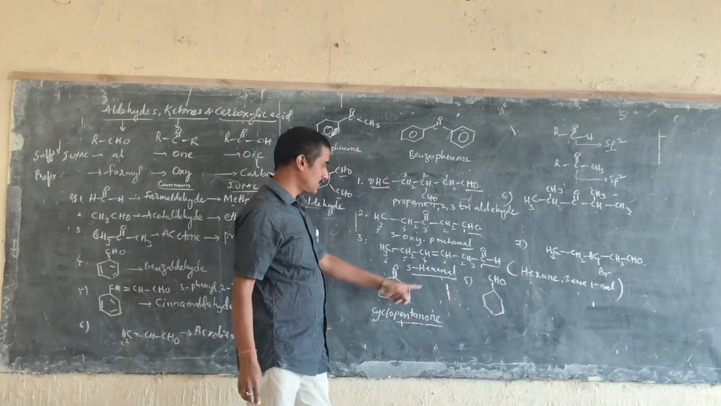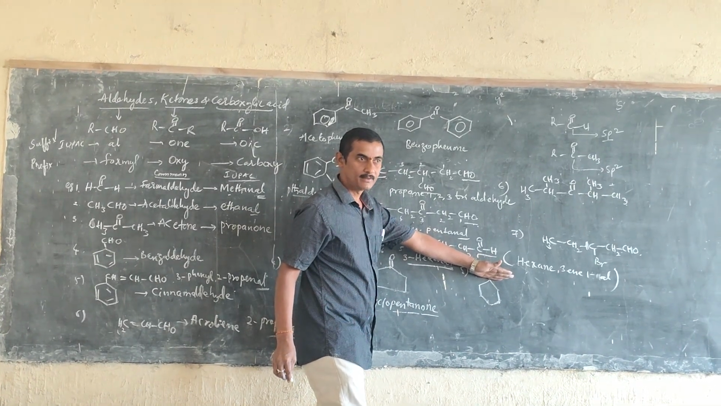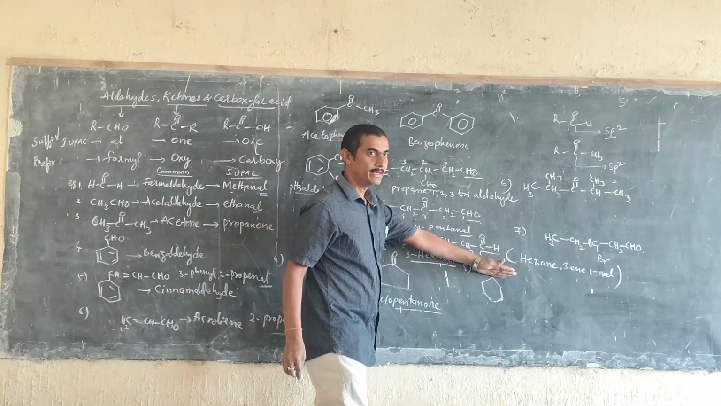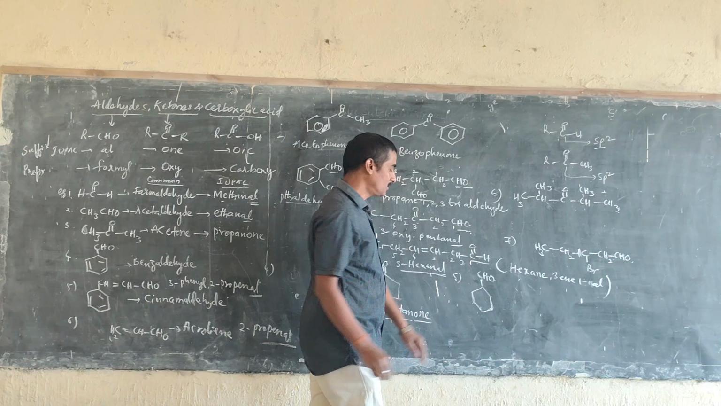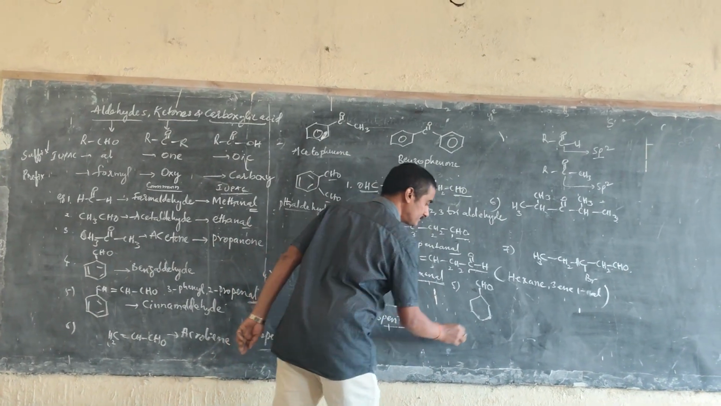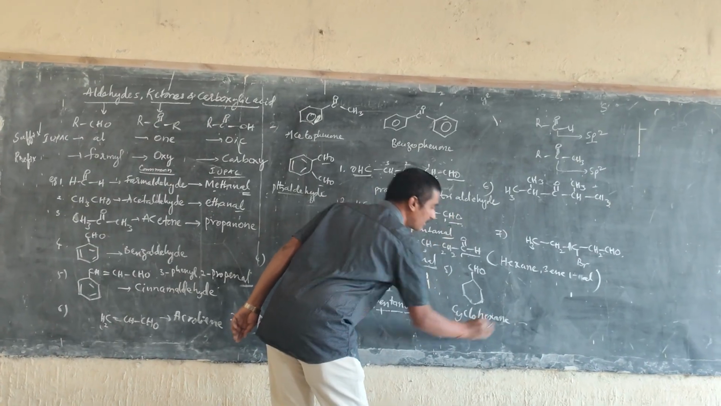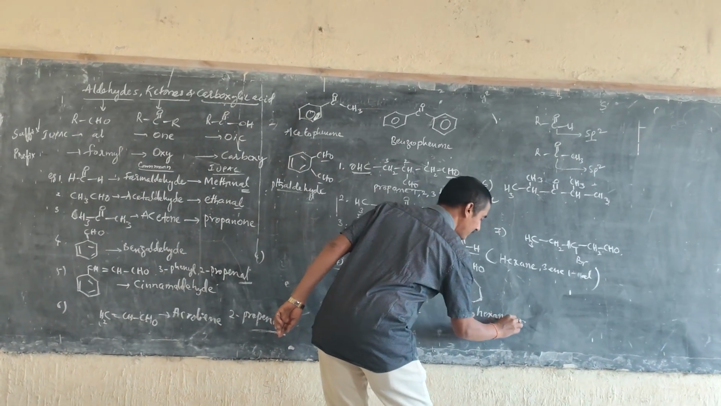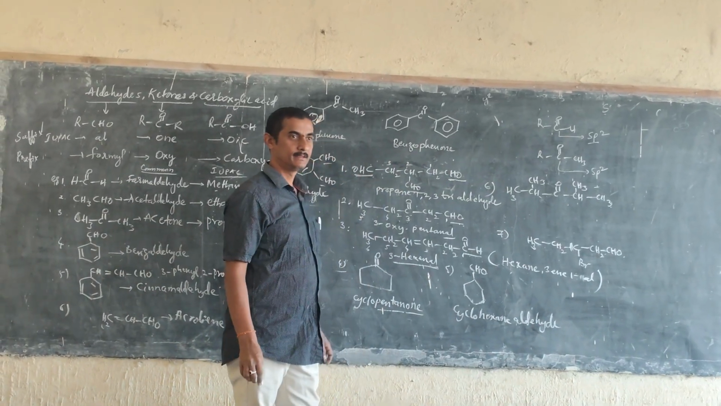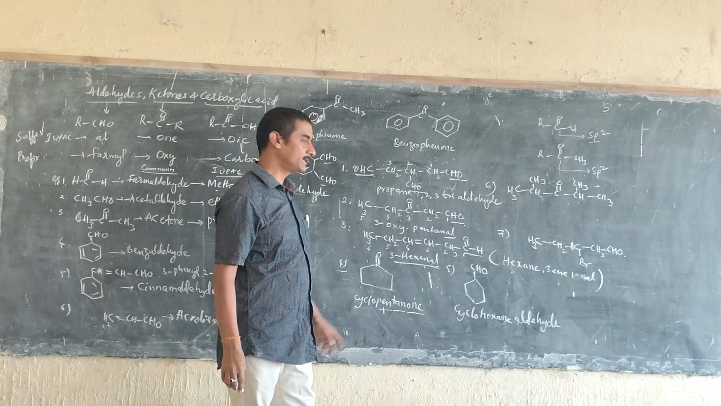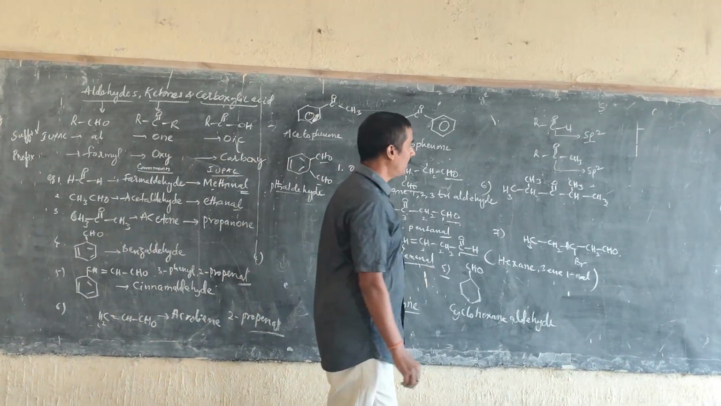Now the fifth structure, observe here. Up to here we can call it cyclohexane. Which function will be present here? The aldehyde function. So what do you write here? Cyclohexane carbaldehyde. Cyclohexane carbaldehyde. Like that we can give the name. So this is for the fifth structure.